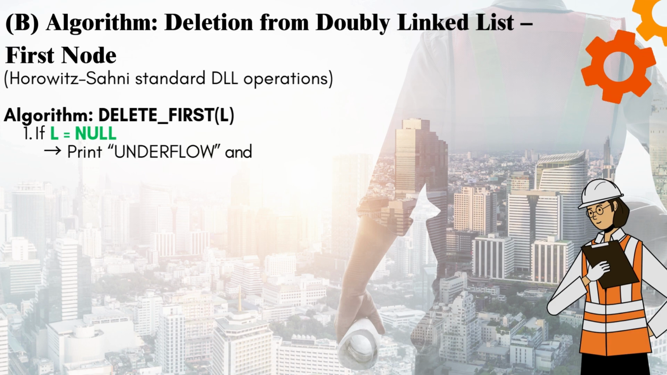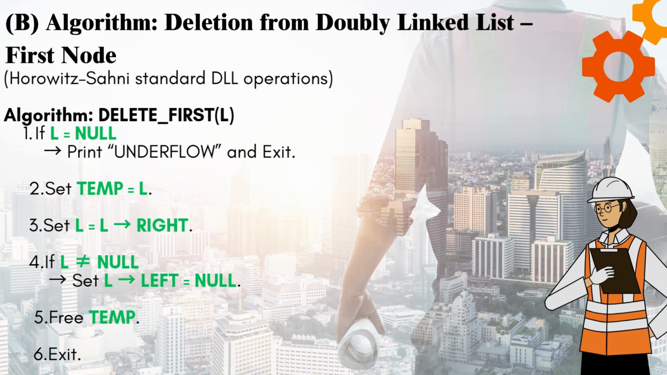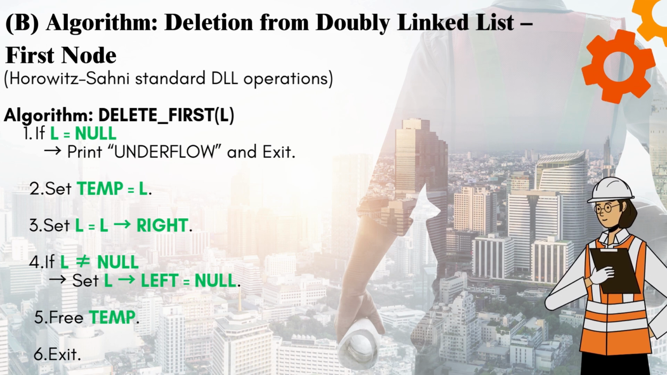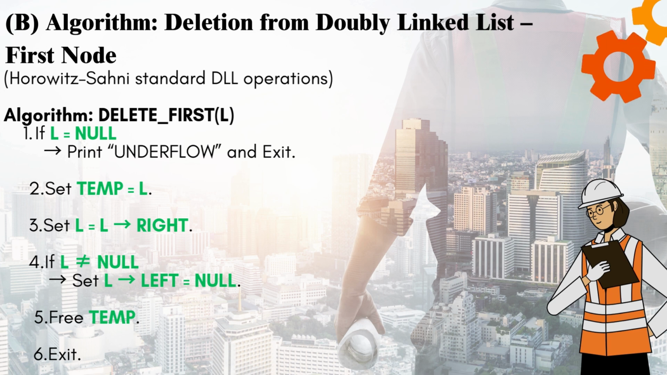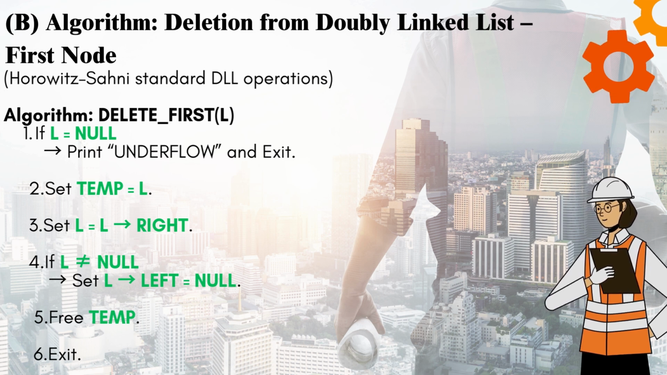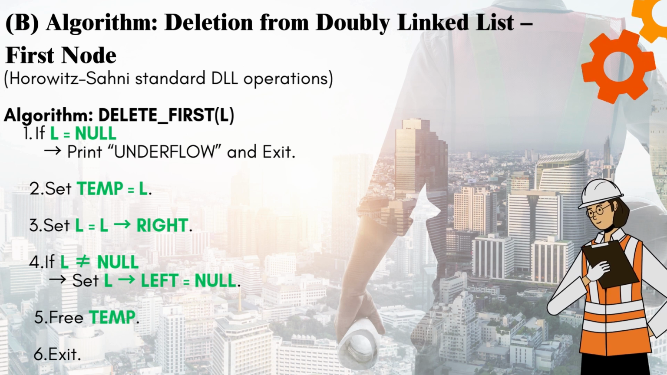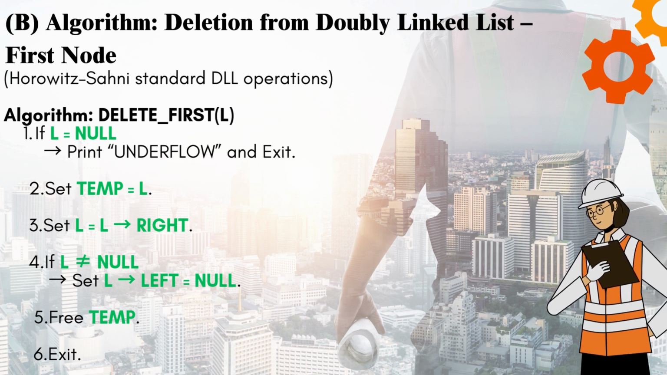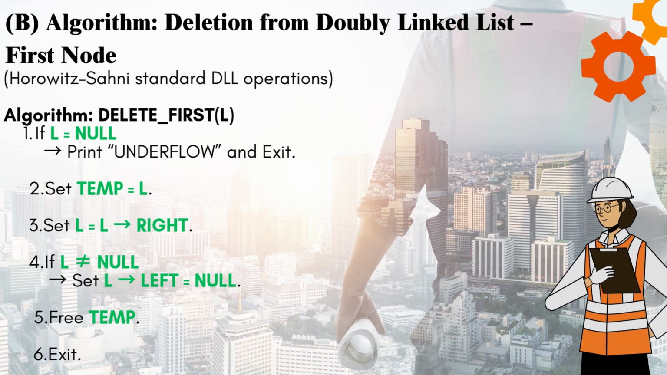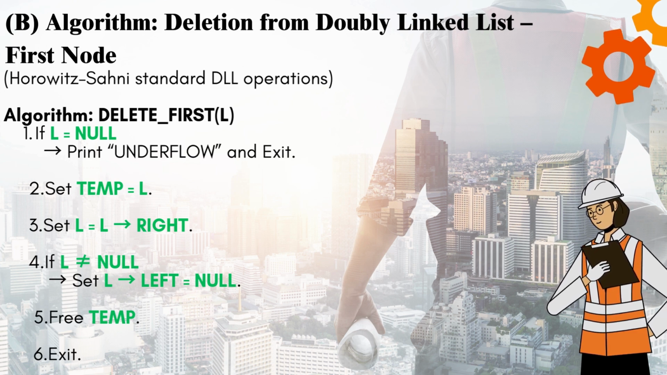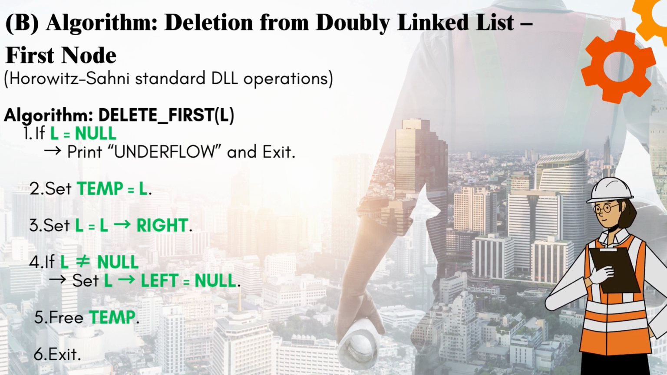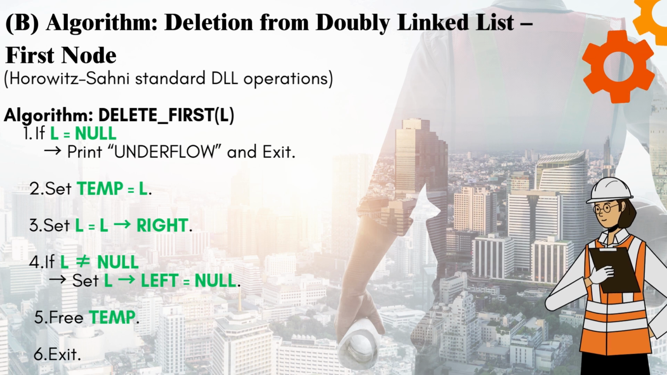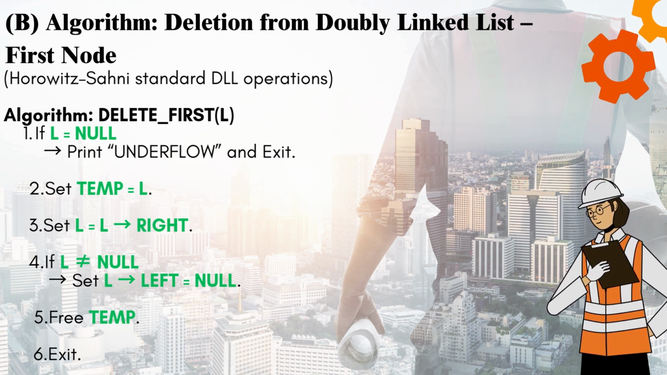B. Algorithm. Deletion from doubly linked list, first node. Horowitz-Sahni standard DLL operations. Algorithm Delete First(L). 1. If L equals null, print underflow and exit. 2. Set temp equals L. 3. Set L equals L->right. 4. If L not equal to null, set L->left equals null. 5. Free temp. 6. Exit.